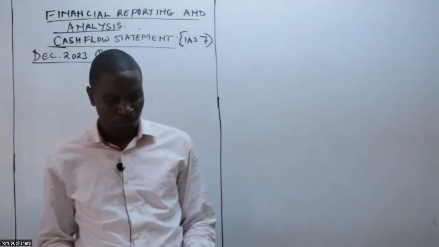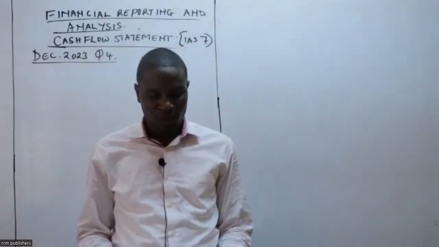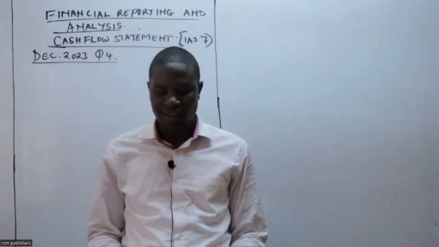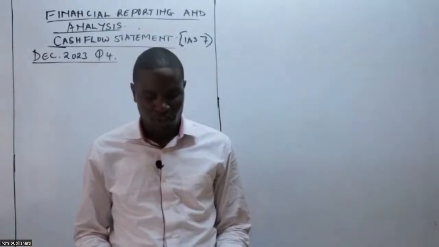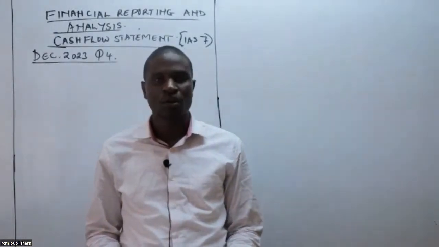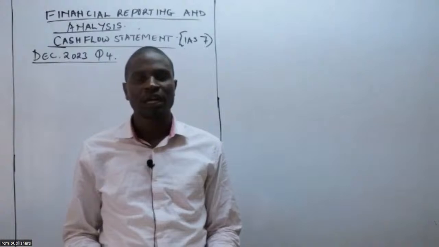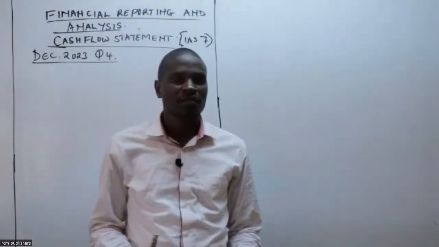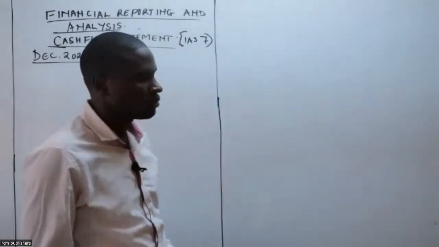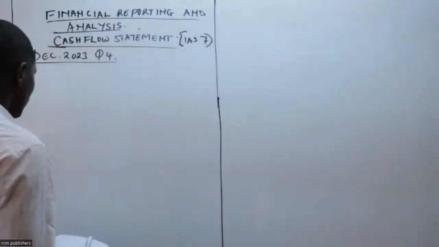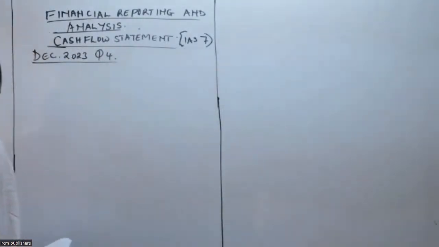Required: come up with a statement of cash flow for Bundo Limited for the year ended 31st October 2023 using the indirect method in accordance with the requirement of International Accounting Standard 7.